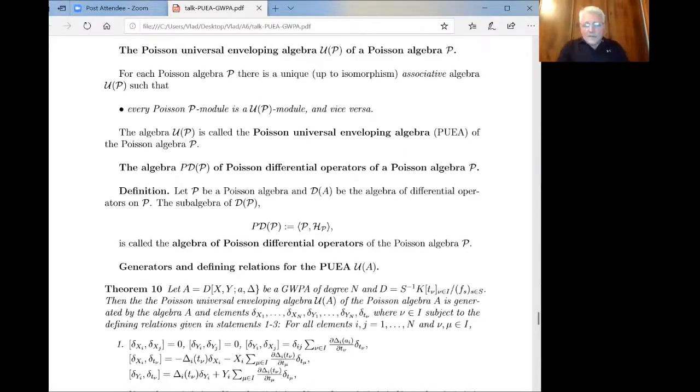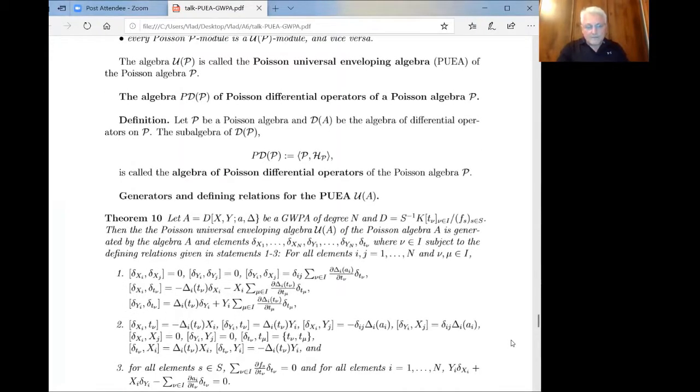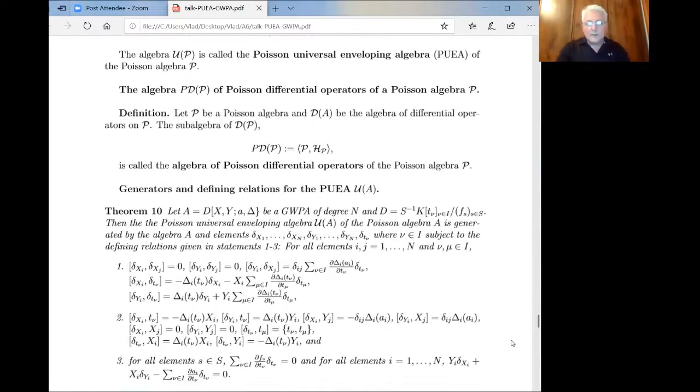So the point is how to describe this algebra as an associative algebra, i.e. via generators and defining relations. And I'm going to explain it for this particular class of Poisson algebras, which are generalized Weyl Poisson algebras. But first, let me introduce a very important concept, the so-called Poisson differential operators.